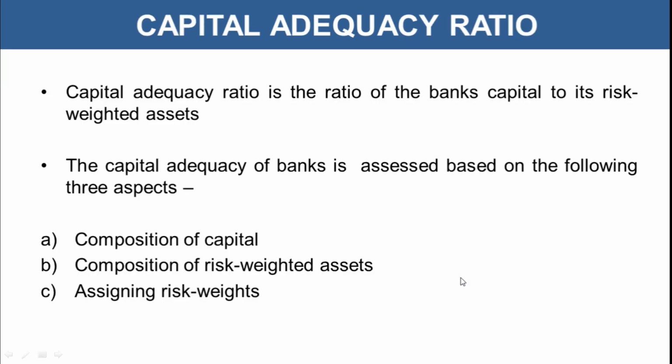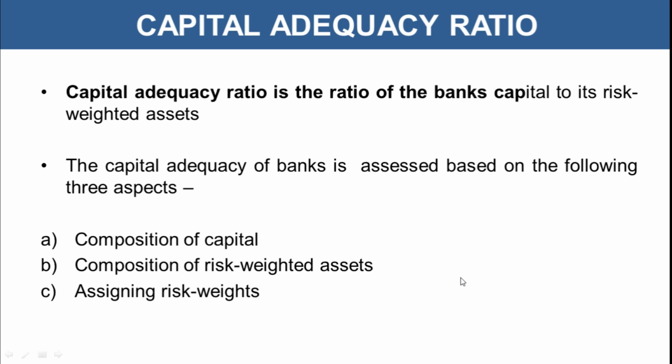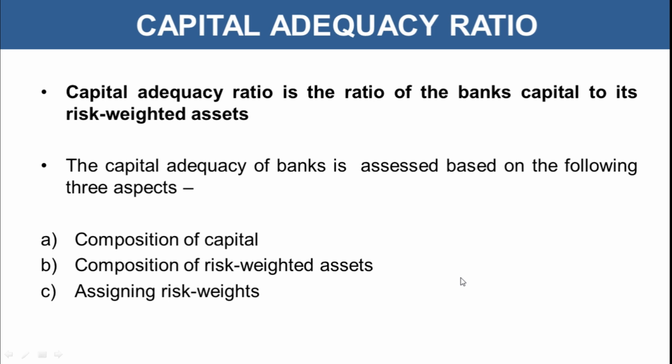Coming to capital adequacy ratio, we use this term very frequently when talking about Basel norms, so it's important to understand what it means. Capital adequacy ratio is the ratio of the bank's capital to its risk weighted asset. As I already mentioned, we assign different risk to different asset classes depending on the scenario in which that asset class belongs, and related to that risk, how much capital should be kept is defined under the capital adequacy ratio.